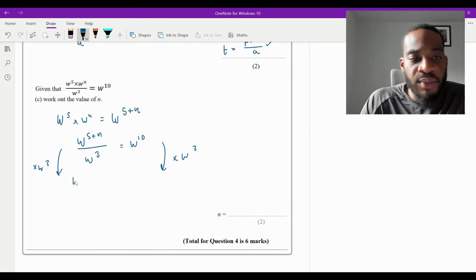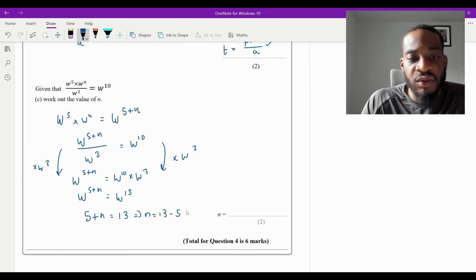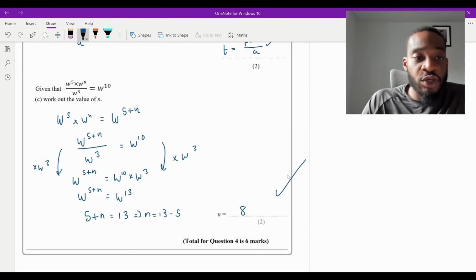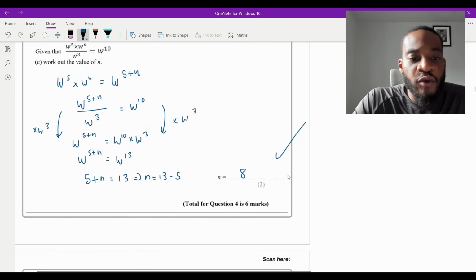That way it becomes W to the power of 5 plus N is equal to W to the 10 times W to the power of 3. Again, we add the powers together, so this is just W to the power of 13, and this is W to the power of 5 plus N. If these are equal, the powers must be the same. So 5 plus N must equal 13. Therefore N is equal to 13 take away 5, which is 8. So N is equal to 8, and that's it for question 4. Perfect, let's move on to question 5.